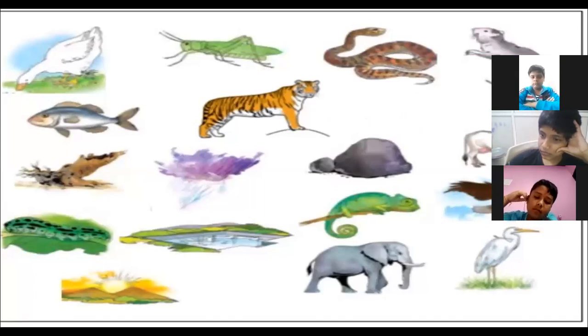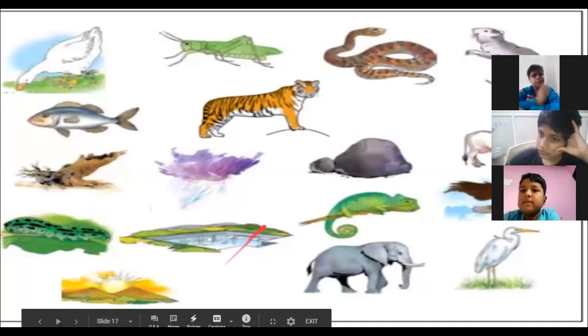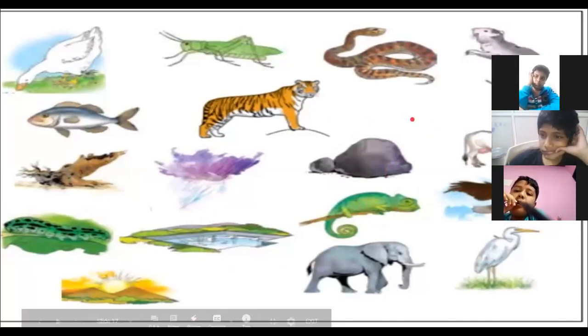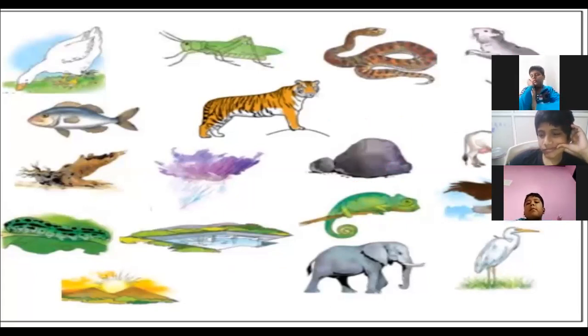Similarly, a mouse will be gulped by the snake. Snake can eat the mouse. That means what? They all are dependent on each other. And as they are dependent on each other, that means they are connected with each other. There is a chain between a non-living thing and a living thing. It is known as a food chain. So let us see ahead.